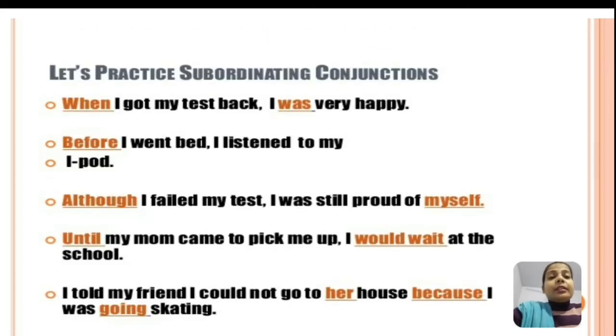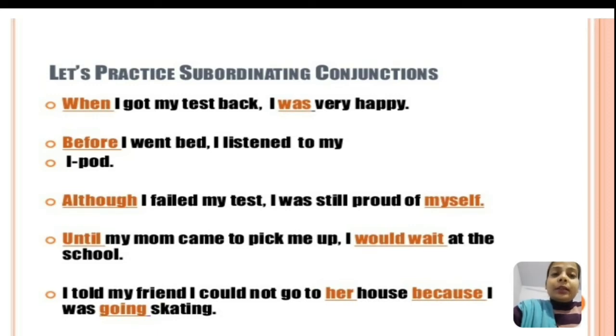Now let's practice subordinating conjunctions in some sentences. Like, when I got my test back, I was very happy. So here, when I got my test back is a dependent clause. I was very happy is a main clause. So here, when is the subordinating conjunction which is expressing the time.